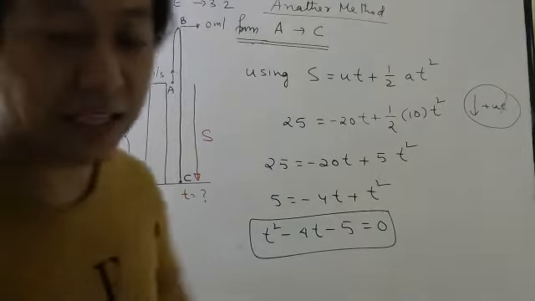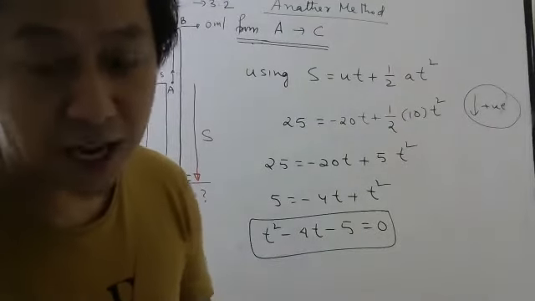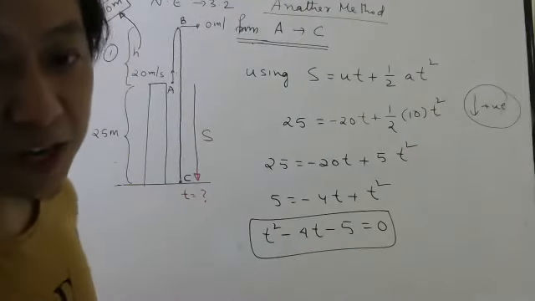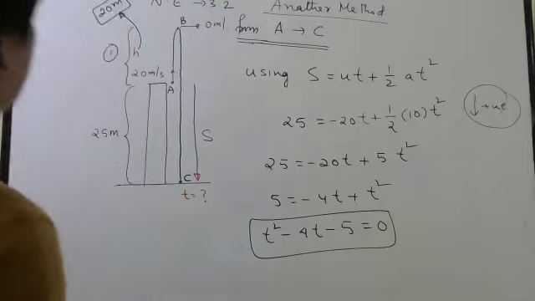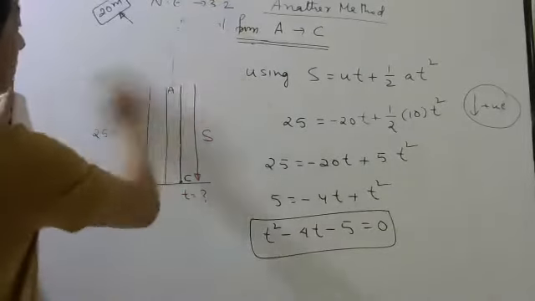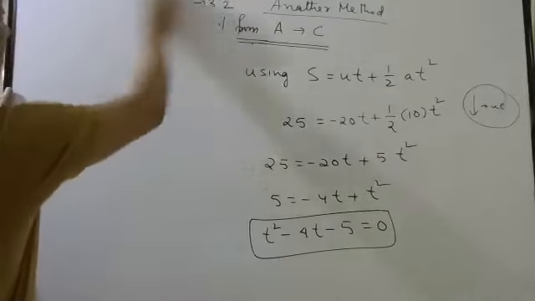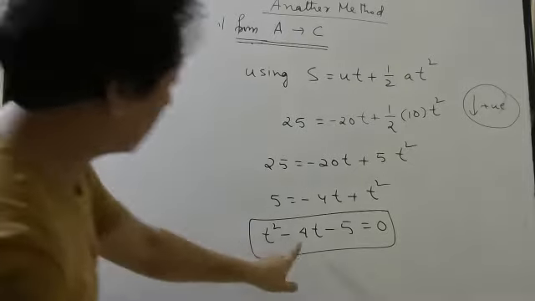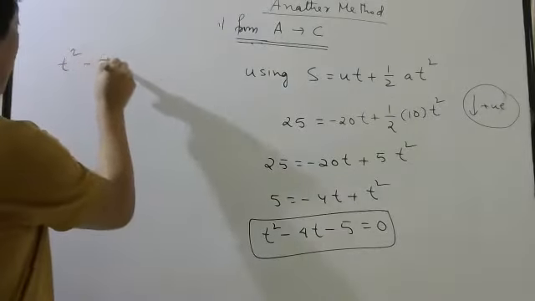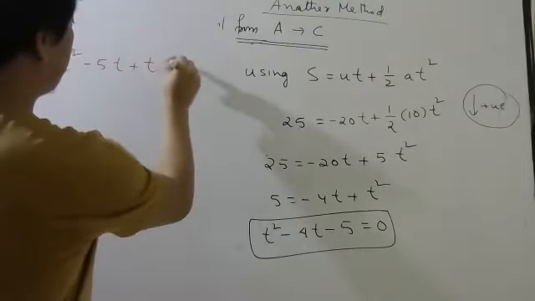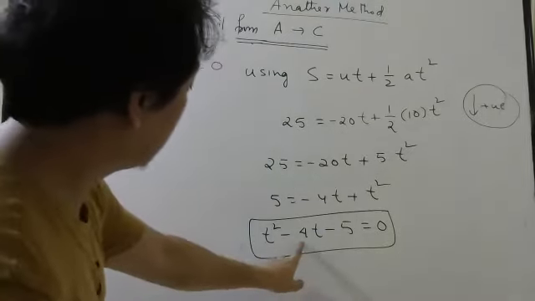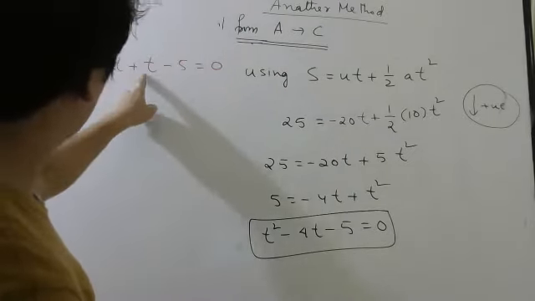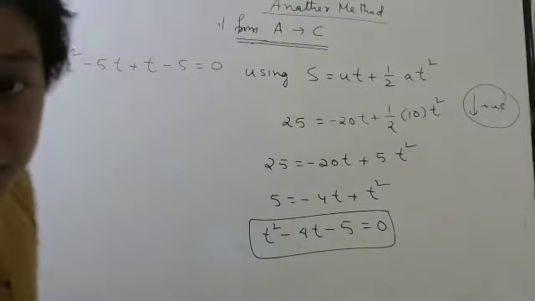You have to solve by either directly remembering the formula, or sometimes you can split the middle term. So let us see whether we can split the middle term. But first you write till here. I think this diagram we don't need now. Can we split the middle term? I think we can do. So this is t square. This minus 4t I can write minus 5t plus t also. Yes or no? Minus 4t I can write minus 5t plus t. And if you multiply minus 5 with 1, you will get minus 5. So this way you can split the middle term.